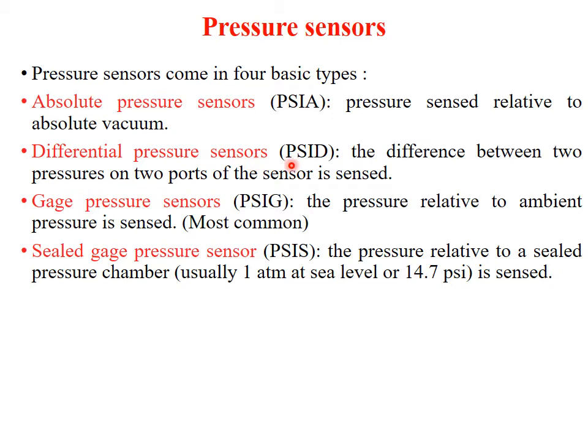Differential pressure sensor, PSID, where the difference between two pressures is monitored. Gauge pressure sensor, where pressure relative to the ambient pressure is sensed. It is the most common type. Sealed gauge pressure sensor, that is PSIS, measures pressure relative to a sealed pressure chamber. Usually the sealed pressure chamber will be at 1 atmosphere sea level pressure, that is 14.7 psi.